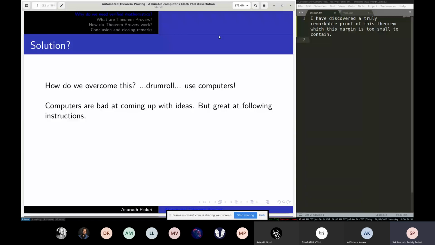People get lazy. You'd be like, I don't have to verify for so long, I'll just quickly read this paper and say yes, and I'll go have dinner. Yeah, that's not very great. But computers really won't do something like that. But now the question comes up: how do you teach computers math?